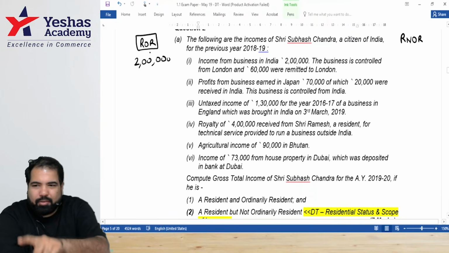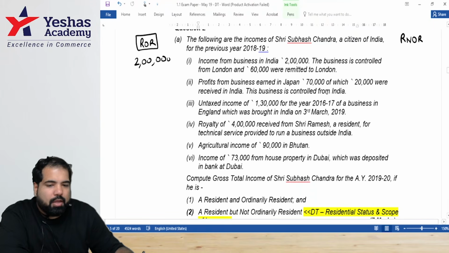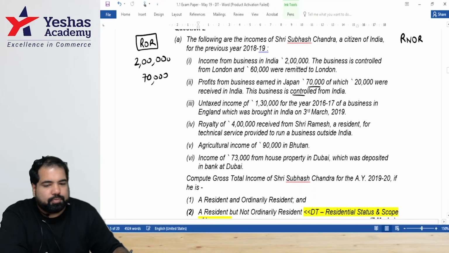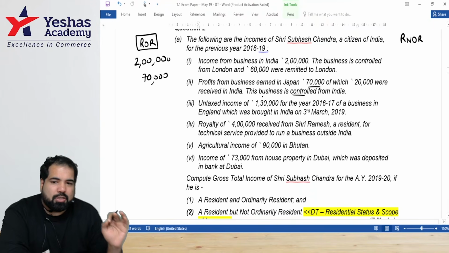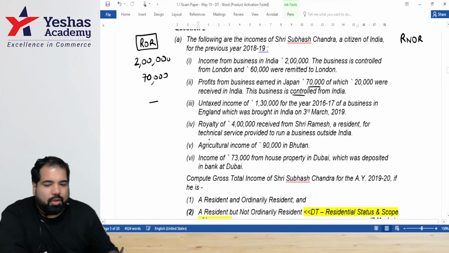Continue the same person. We'll ask one person only the entire question. So you can answer. Continue. Yes, we don't have to look at controlled also. Any income will be taxed. So how much will be taxed here? 70,000. All right. Continue. Excellent. The word is not exempt. It is not within the scope of income as per section 5. So will it be taxed? No. All right. Continue. Yes, 4 lakh.